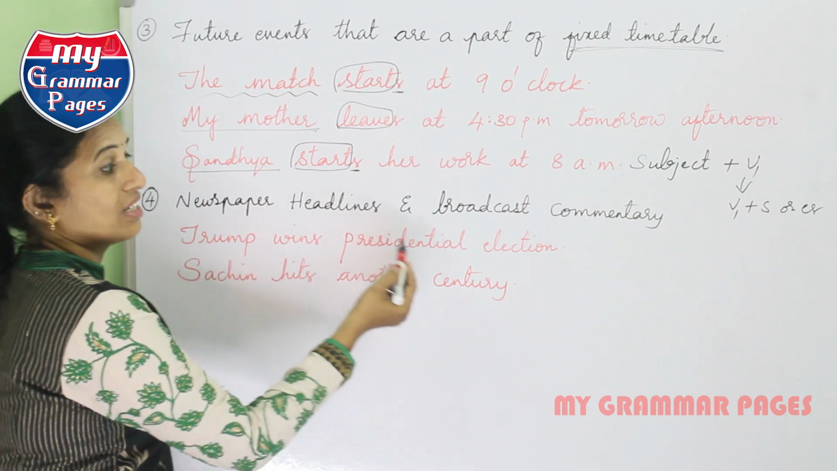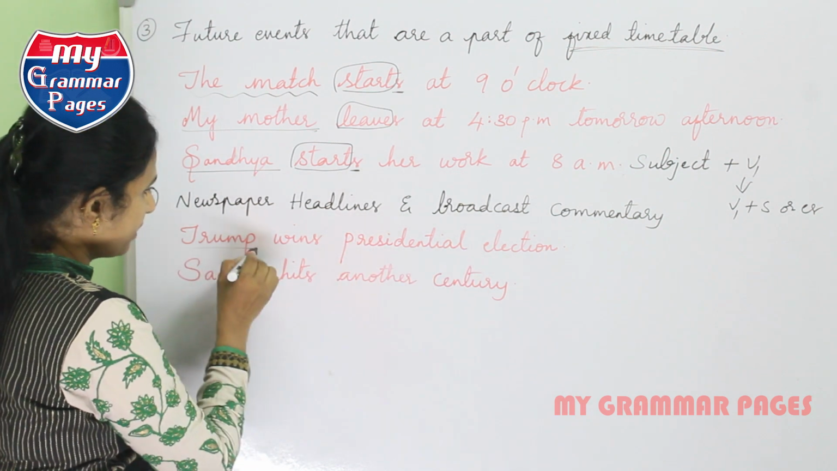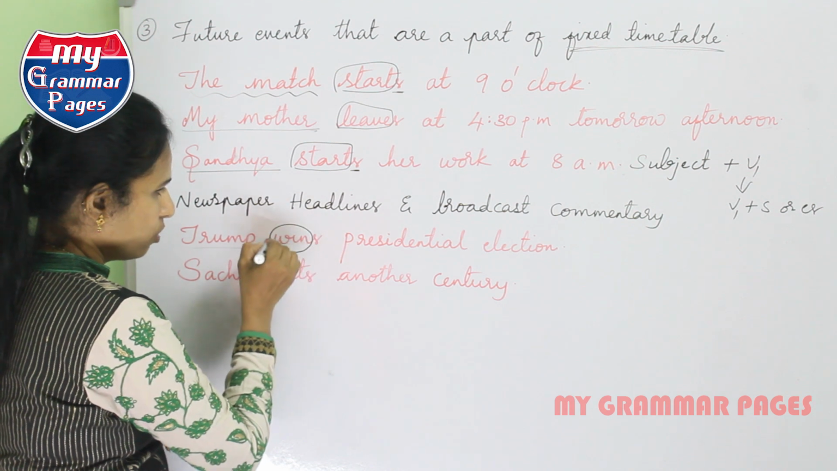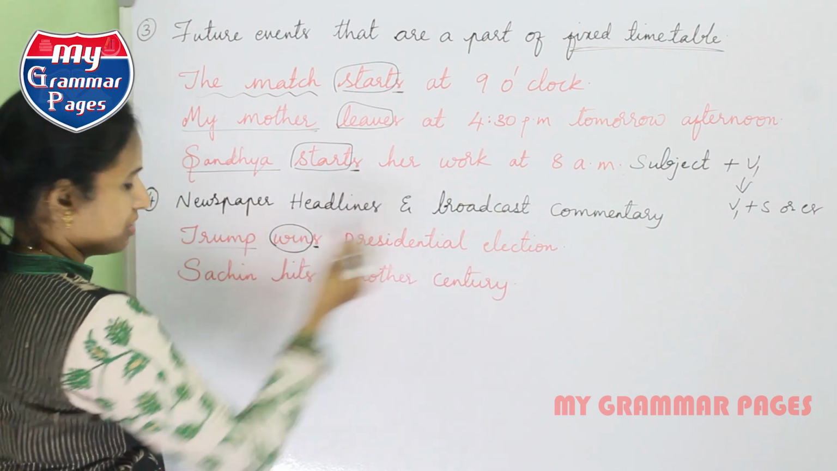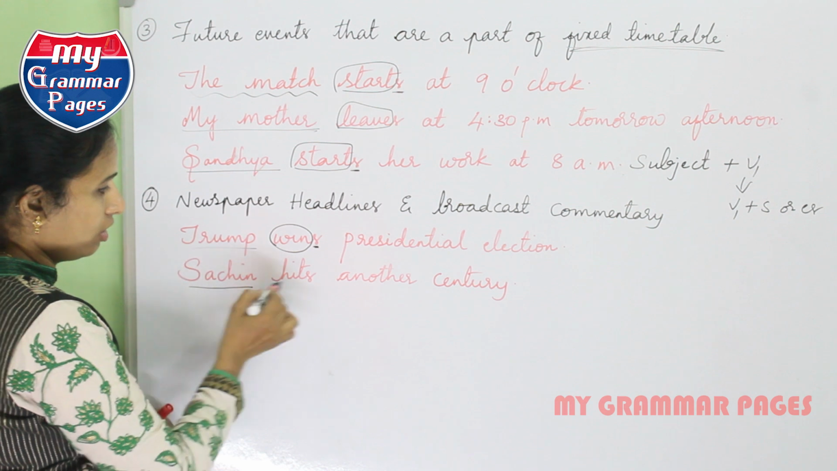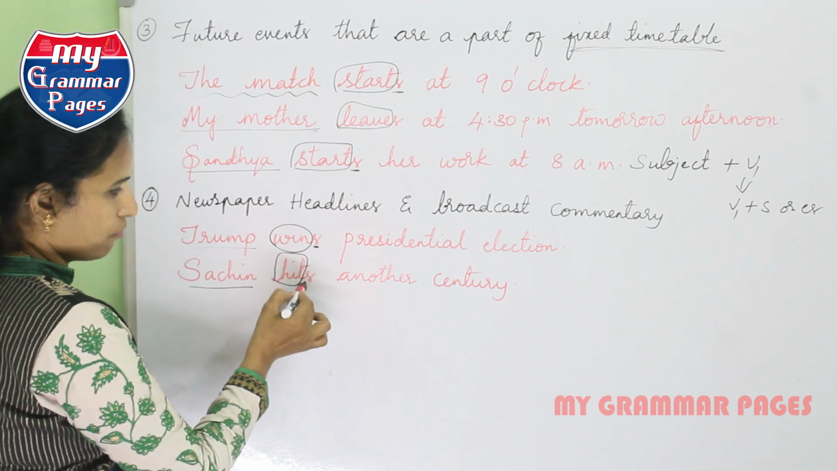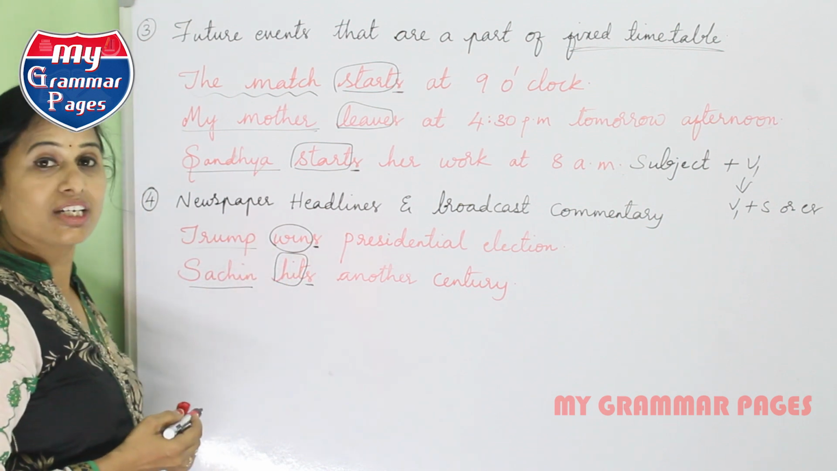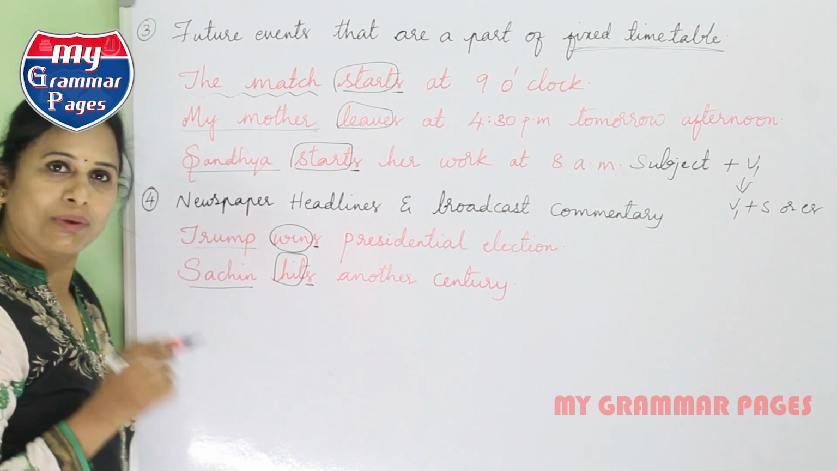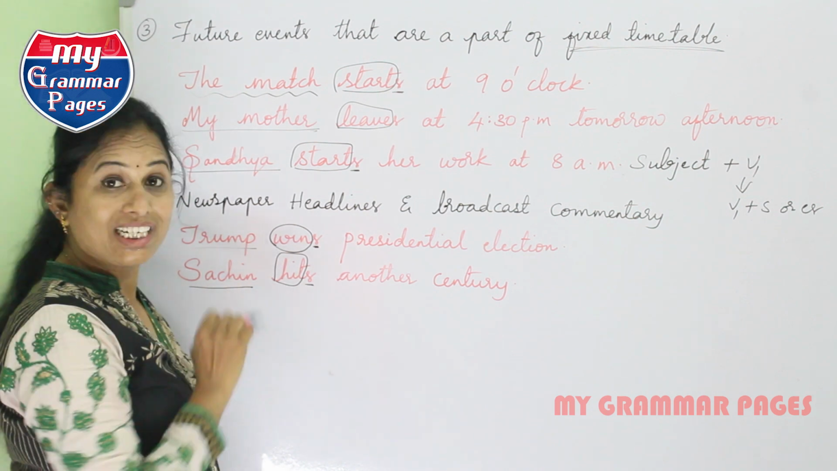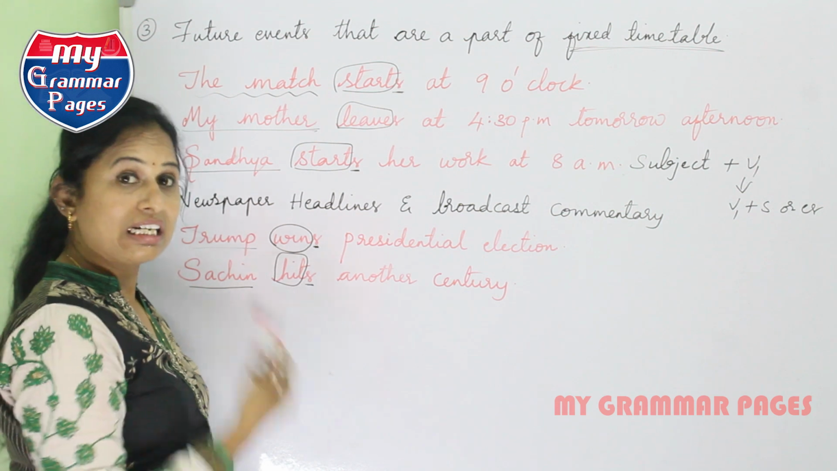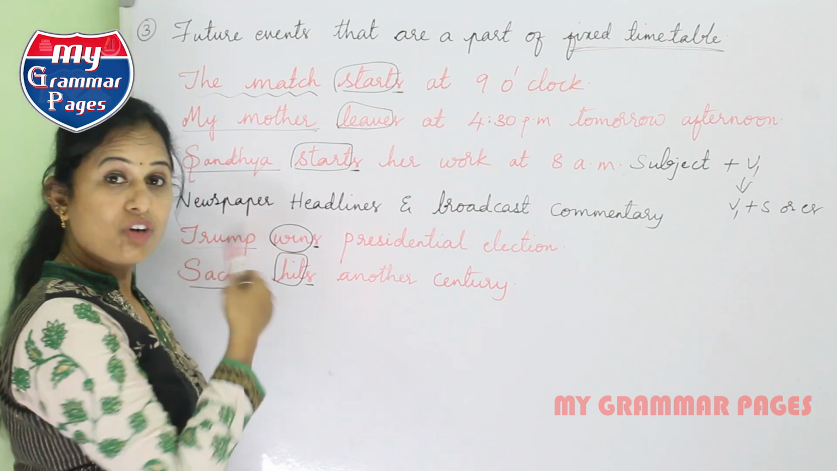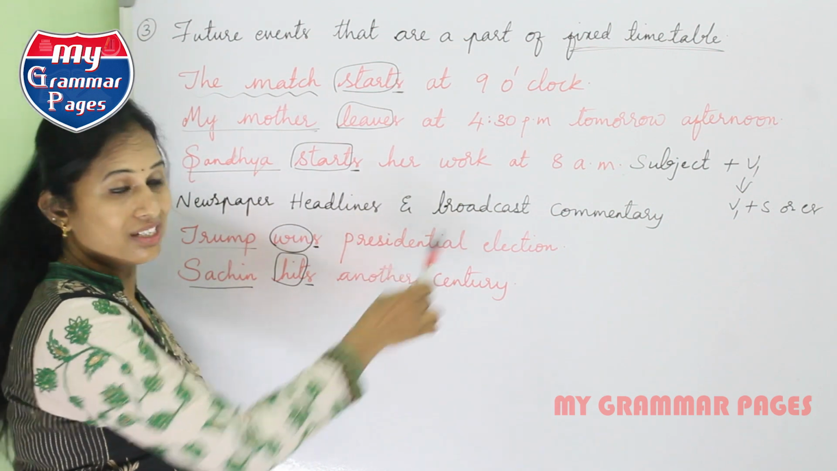Trump wins presidential election. So Trump is singular. To the root form of the verb, we added s. Sachin hits another century. Once again, it is singular, hit is the root form of the verb, and we added s. Now you might have got it: these are already done. He hit another century. Trump also won the presidential election.